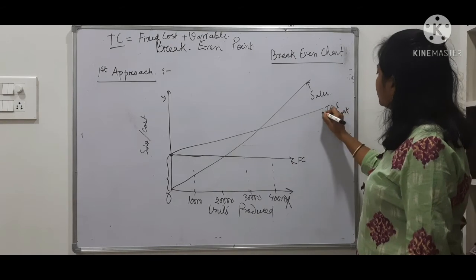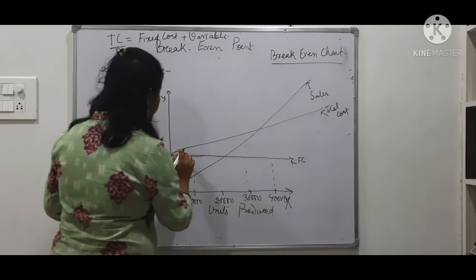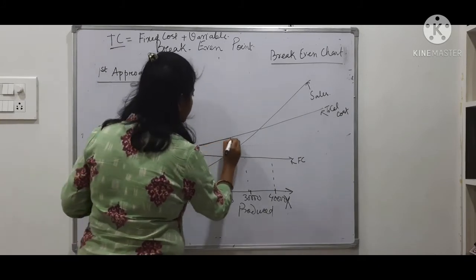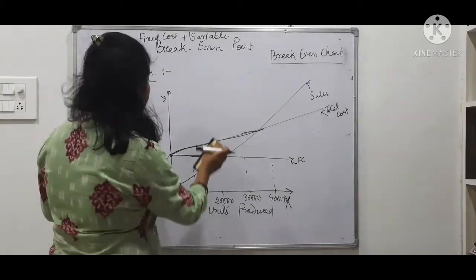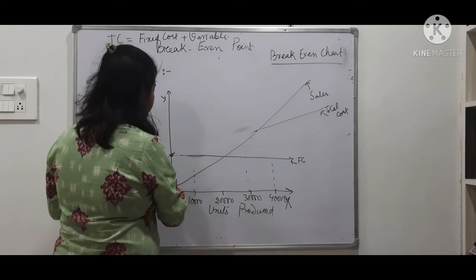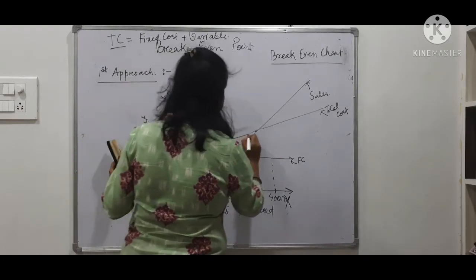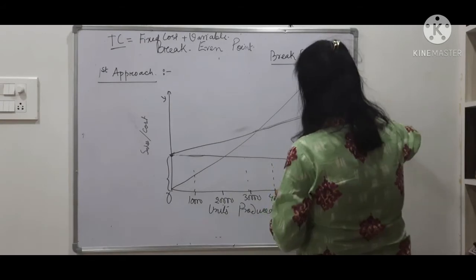This line is roughly drawn, so please don't mind if it is not very straight. So I am drawing it again. This is my total cost line.